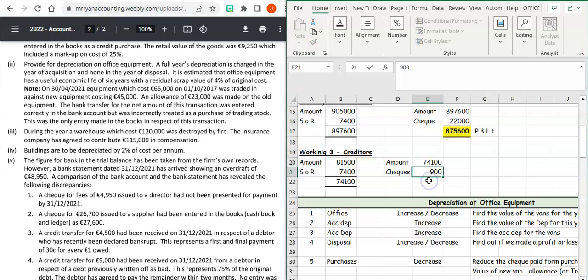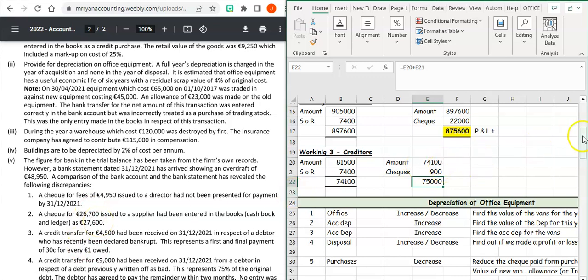So remember, we're increasing our creditors by 900 because in our books we've recorded that we've paid extra money which we wouldn't have. So the check for 26,700, that's what we wrote the check for. This is what we recorded for. So we're saying we paid an extra 900 from our creditors, which we didn't.